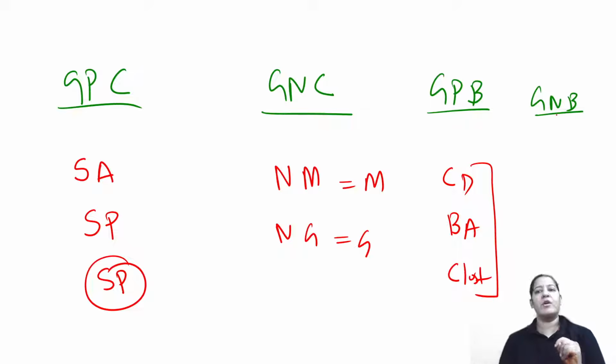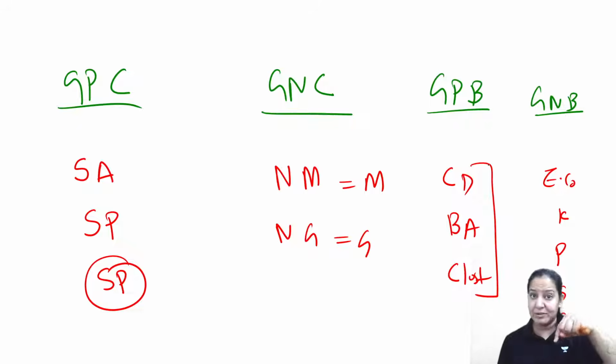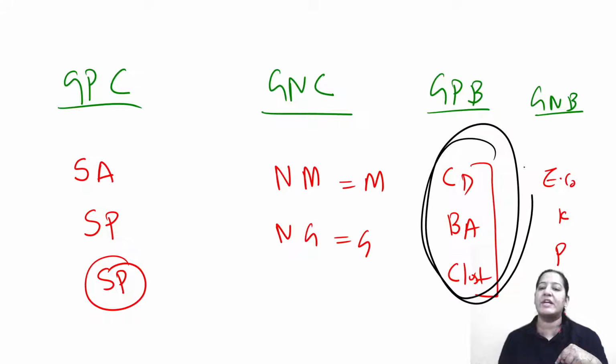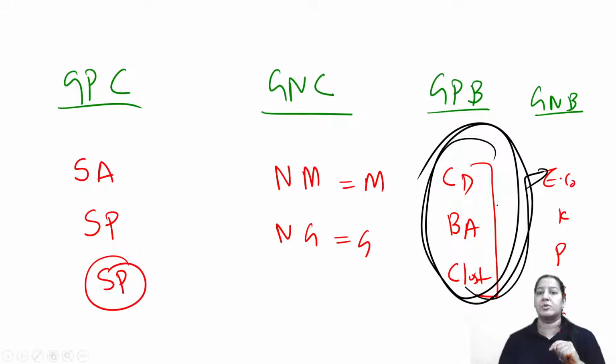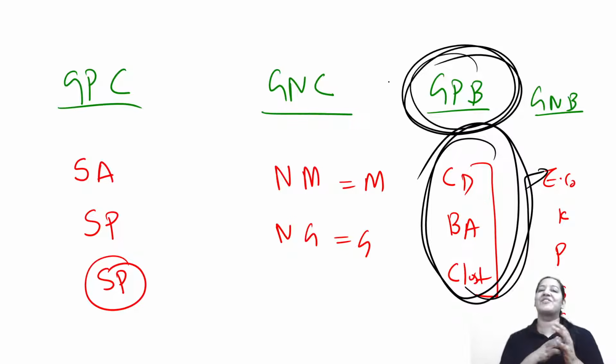After that, I will move on to gram-negative bacilli, in which I will teach you E. coli, Klebsiella, Proteus, Salmonella, Shigella, and Vibrio. So these are the important gram-negative bacilli that I will take in episode number 4. So episode number 3, basically this episode which you are watching currently, I am going to teach you these 3 bacteria, and if time permits, we will start with gram-negative bacilli also. So in this episode, we are starting with gram-positive bacilli.